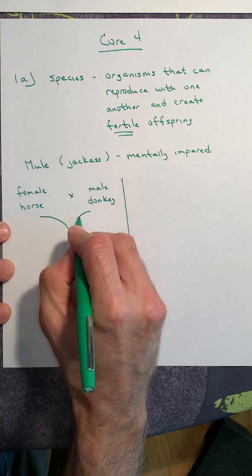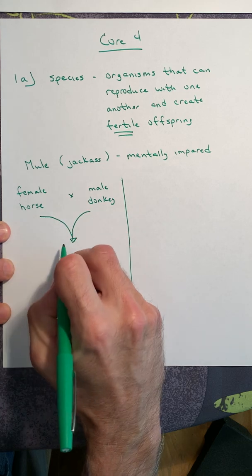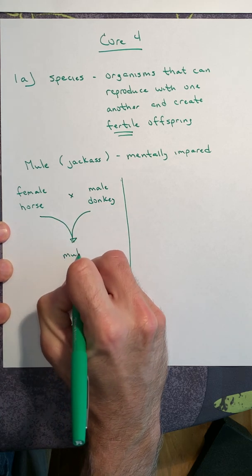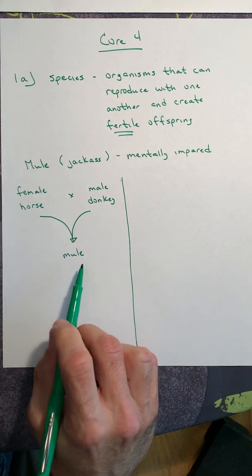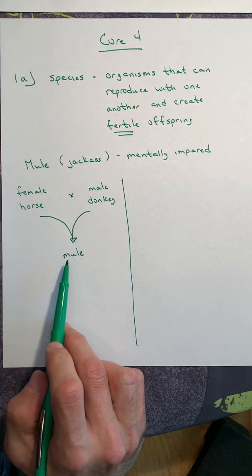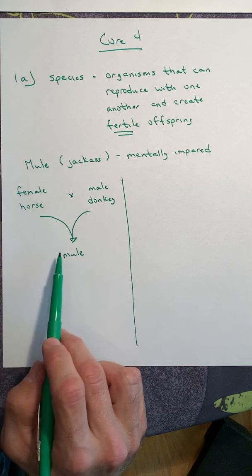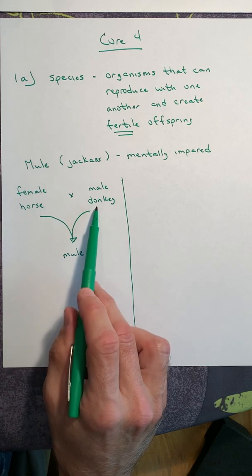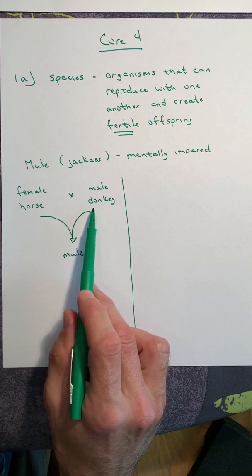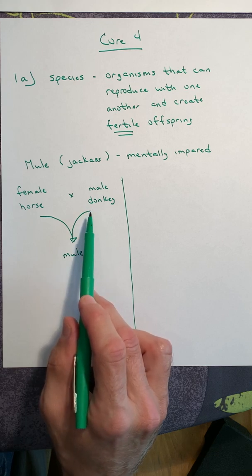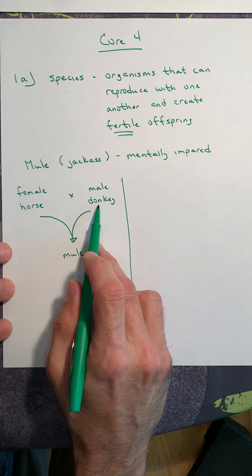So you can get them to mate, you can get them to reproduce, and it produces a mule. This animal is taller than the donkey, so it takes after its mother's height, but it has the musculature of dad's donkey genetics.